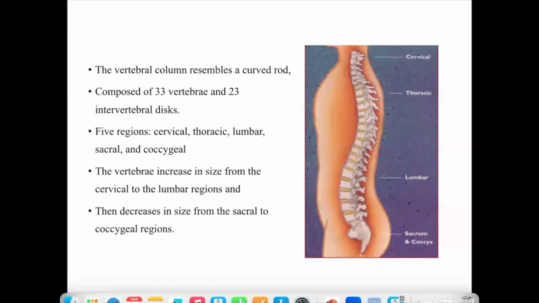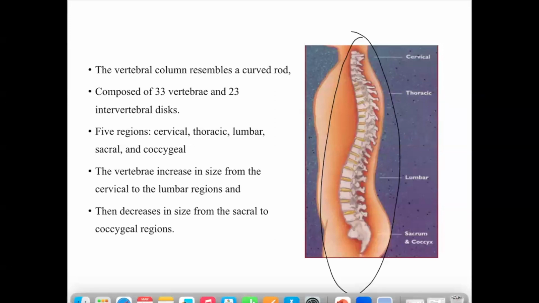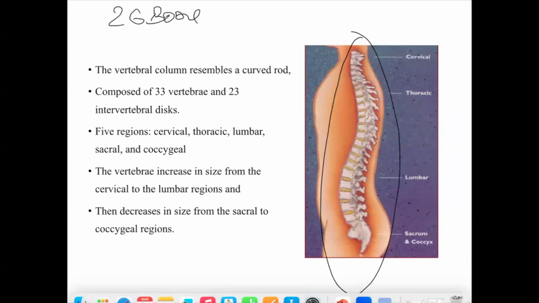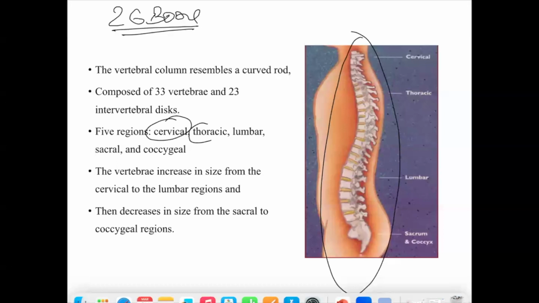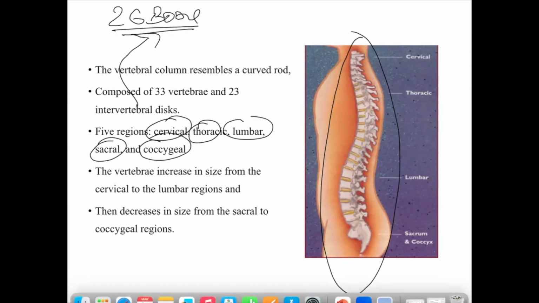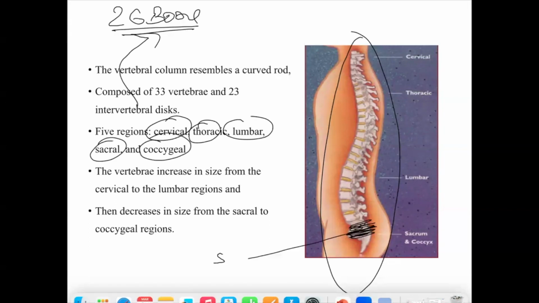So vertebral column means there are 26 bones, and yesterday we discussed the 26 bones, meaning the bones in the cervical region, thoracic region, lumbar region, sacral region, and the coccyx. All together there are 26 bones. सभी मिलाकर 26 हड्डियां हैं. The 5 bones of the sacrum get fused, the 5 become one, and the 4 bones of the coccyx get fused, and 4 become one.